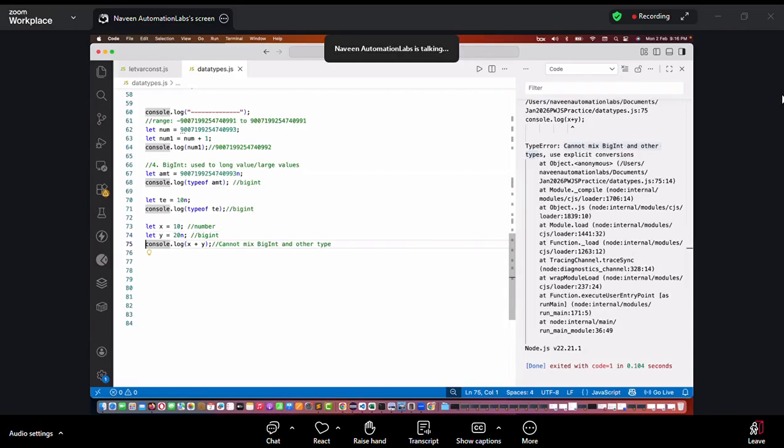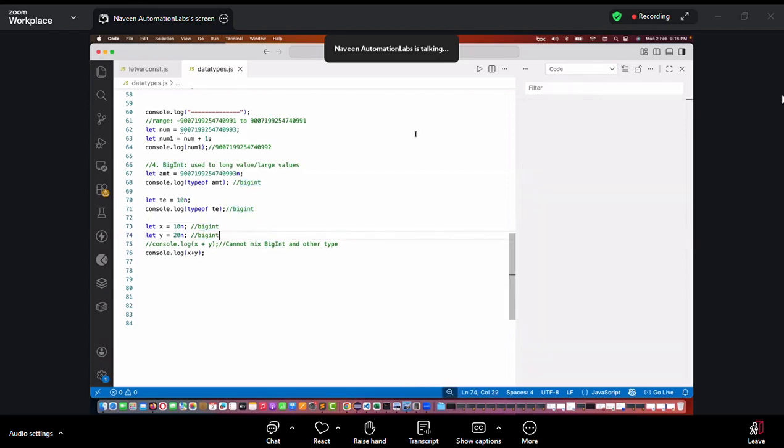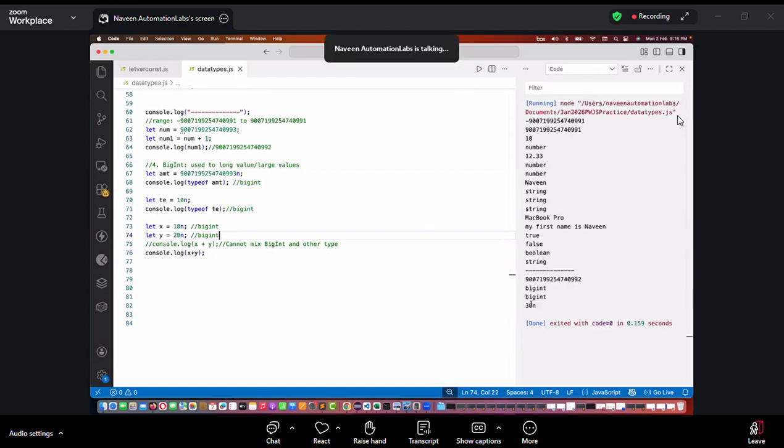But now will it give me the error? Let me just comment it out. Again, I'm writing console.log and then x plus y. I'll do one thing: the 10 is also now a big integer. So this is also a big integer, and this is also a big integer. Will it work? Now it will start working. You see, it's giving me 30n here. And the output is also 30n. Is 30n a big integer? 30n is also a big integer because n is written there. This concept is clear. So can we mix the big integer with the other number? No.